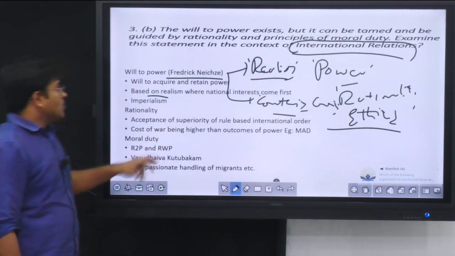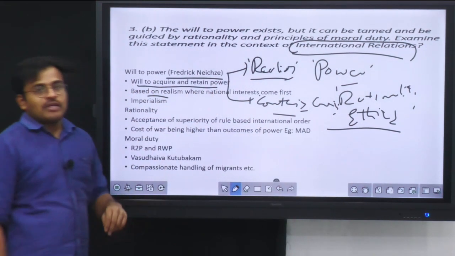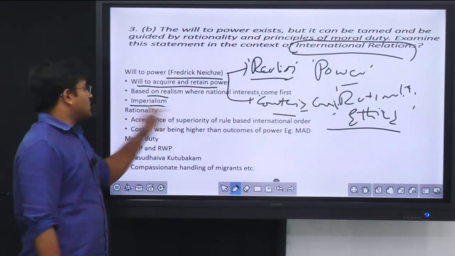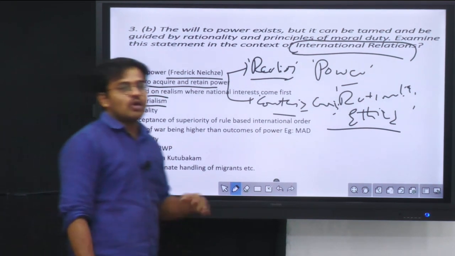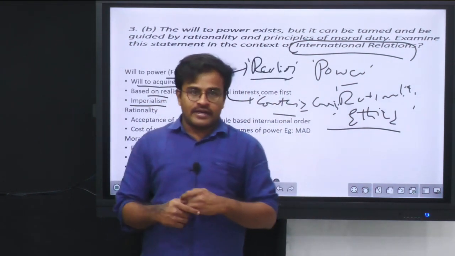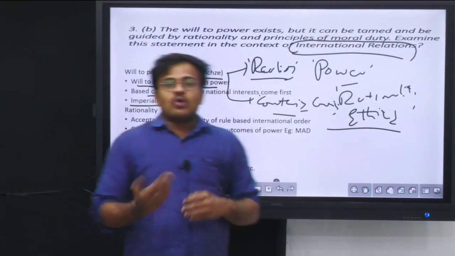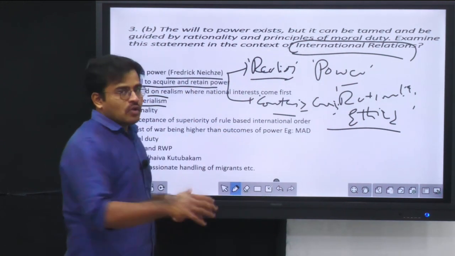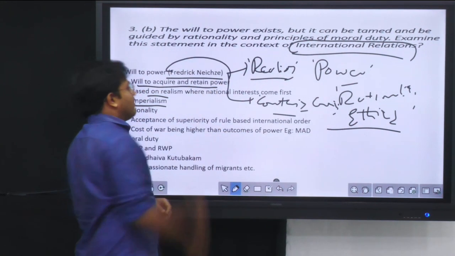So based on realism, the will to acquire and retain power, and the best example for this will to power concept is imperialism, wherein you go and conquer the territories of different countries, you want to impose your will on various countries. So all of these things you can quote, and the concept of will to power is based on realism, and it is quoted for the first time by Friedrich Nietzsche.